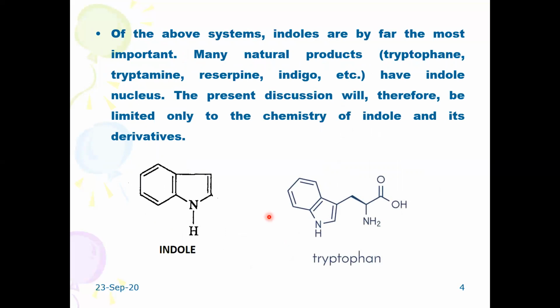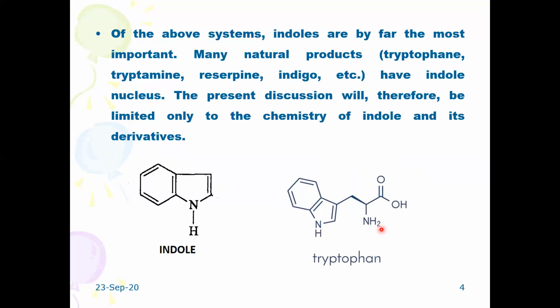Of all the important 5-membered fused ring heterocycles, the most important one is indole. Indole derivatives find a lot of applications, especially tryptophan, tryptamine, reserpine, indigo, etc. Tryptophan is called a plant growth hormone. Here you can see this is the indole moiety.